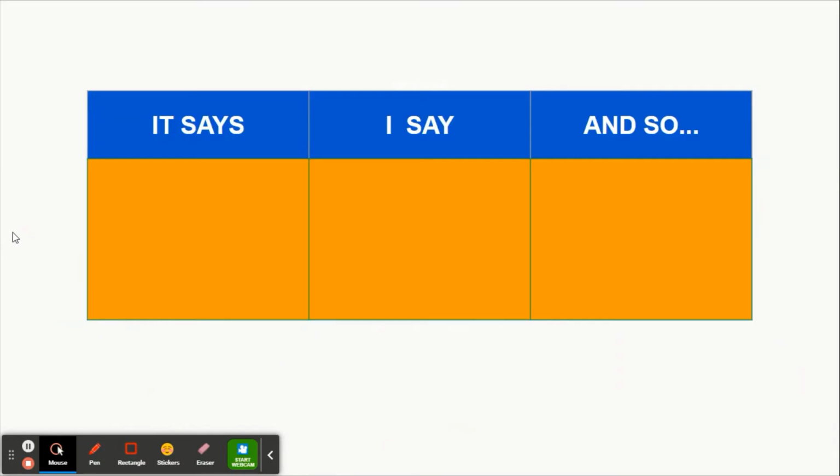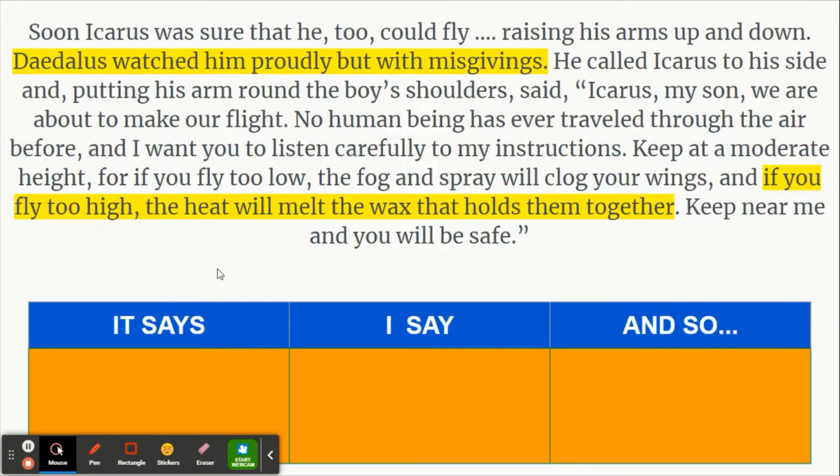And remember, with character inferencing, we always want to figure out the it says, I say, and so process. So let's go ahead and get to it. I've gone ahead and highlighted what it says in this passage. Daedalus watched him proudly, but with misgivings. Okay, and I will let you know that misgivings means doubts.